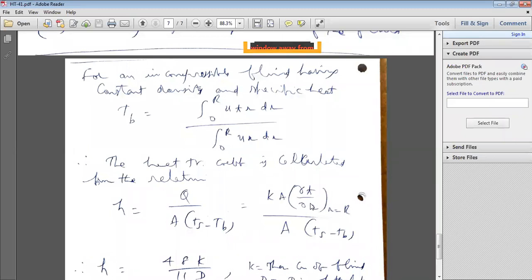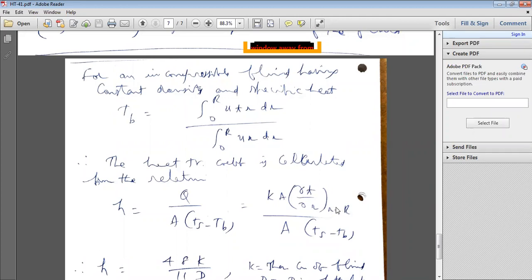That is conduction heat transfer when small r is equal to capital R. That's why, at the boundary condition, conduction heat transfer is equal to convection heat transfer. Q is conduction. So from that, convective heat transfer coefficient H is equal to conduction heat transfer by area into (Ts minus Tb). But how do you calculate conduction heat transfer?